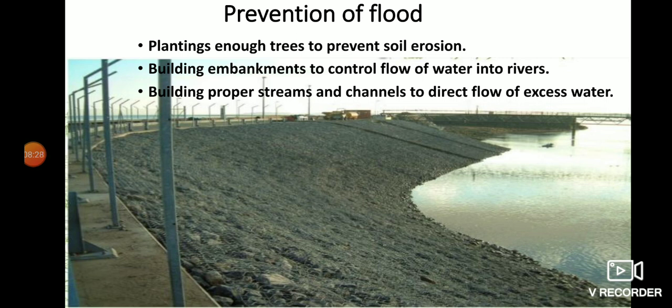Building embankments to control flow of water into rivers, building proper streams and channels to direct the flow of excess water. So here in the picture you can see an embankment which is built on the river bank. The boulders are paved with the help of wire grid, which can control the excess pressure of water during monsoon. As a result, the excess water cannot overflow to the other side of the bank and prevents the area from flood.